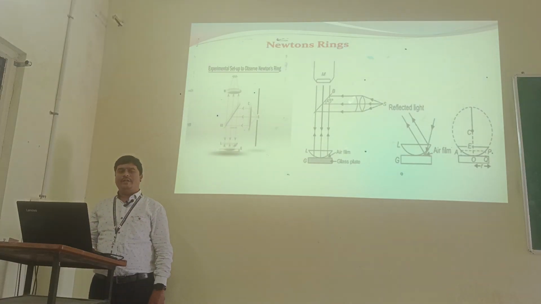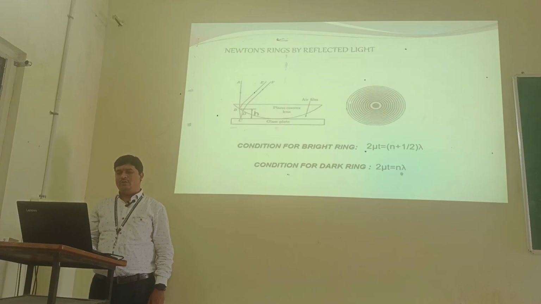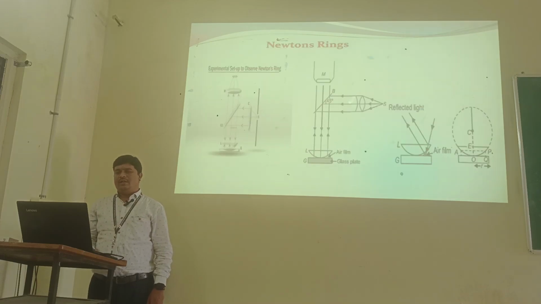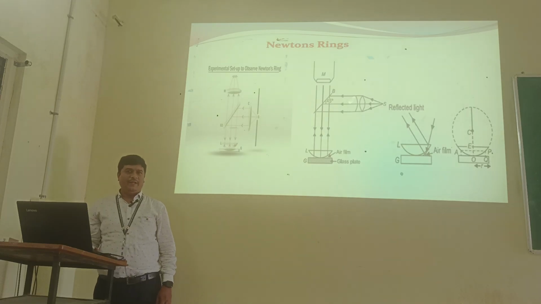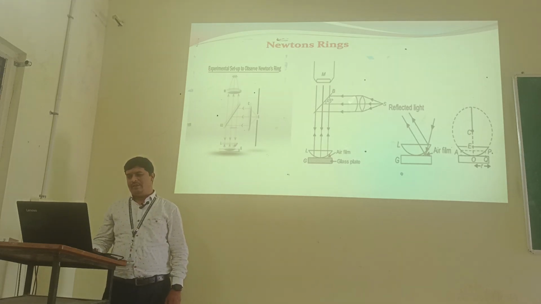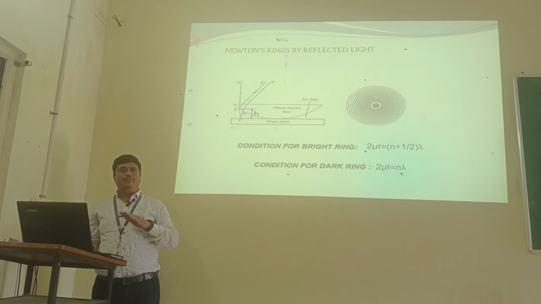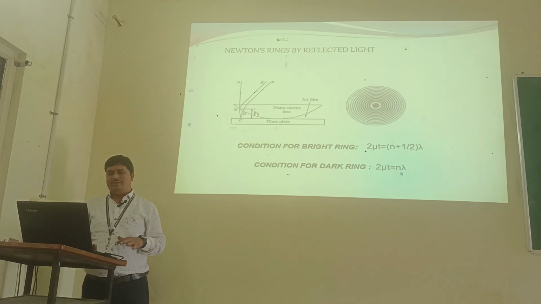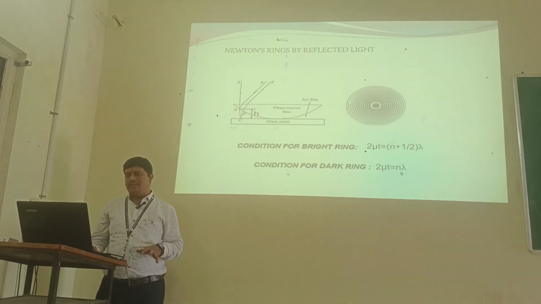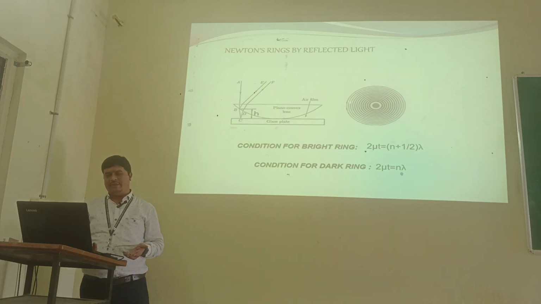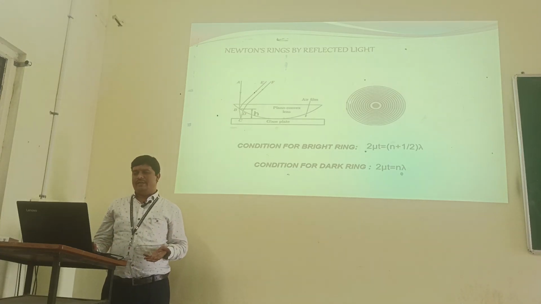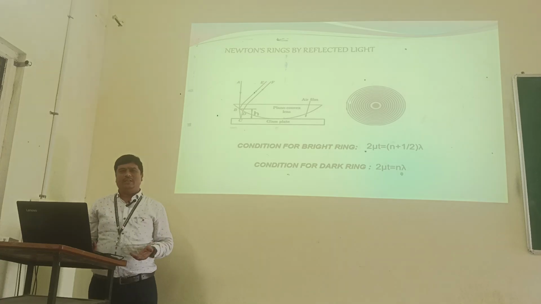So next, Newton's rings, formation of Newton's rings. The arrangement is shown in the figure. The arrangement contains a traveling microscope, an inclined glass plate, a plano convex lens and a plain glass plate. In this setup, mainly we have a plano convex lens and a plain glass plate. The lens having one side flattened and the other side curved is known as a plano convex lens. The curved surface is placed on the plain glass plate. In between the two occurs an air layer. This air layer acts as a thin film.